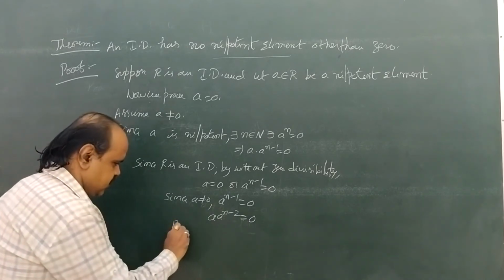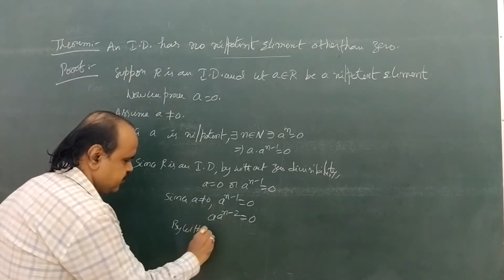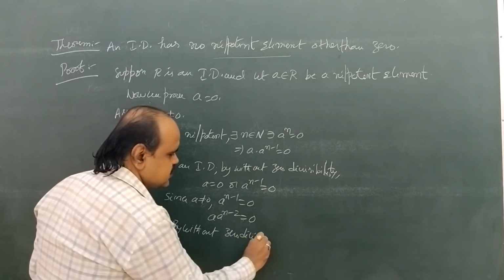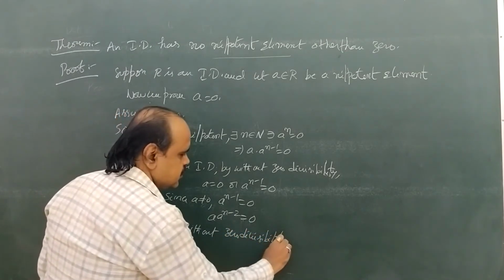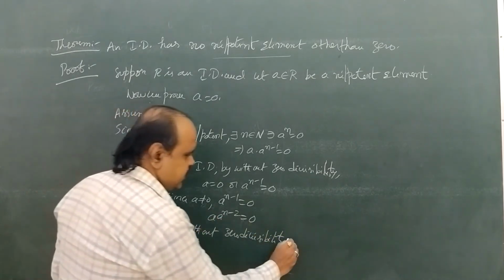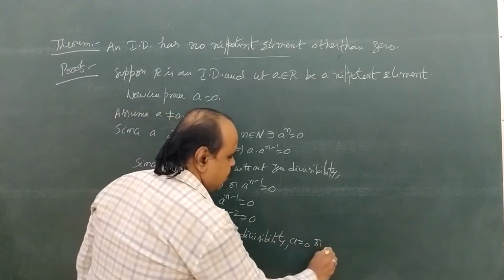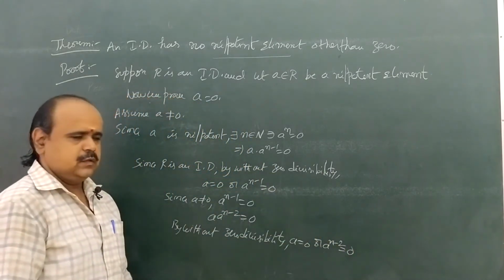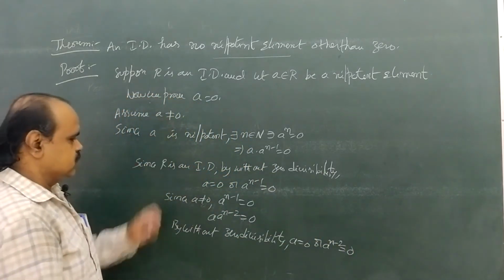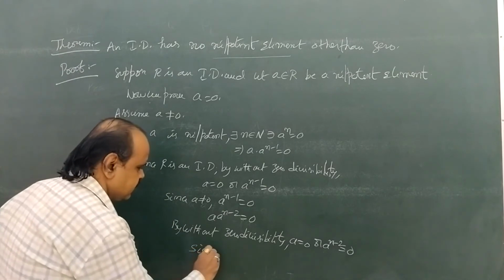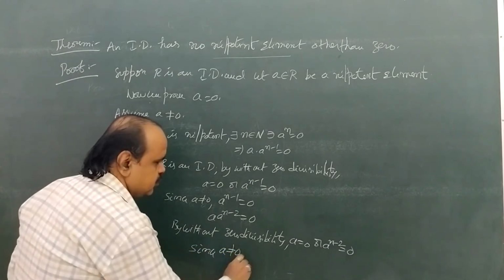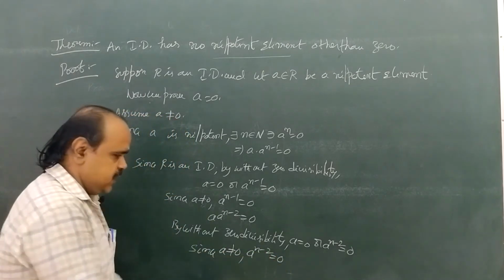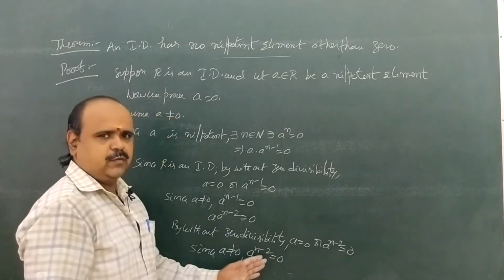Again by without zero divisors, we have either a equal to 0 or a power n minus 2 equal to 0. Again since a not equal to 0, we have a power n minus 2 equal to 0. Next we come to write a power n minus 2 as a into a power n minus 3.